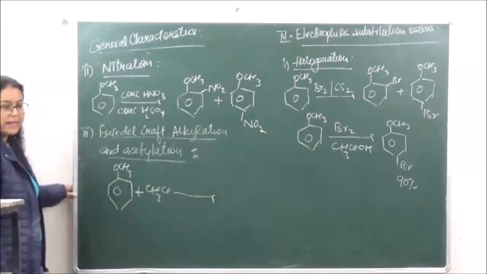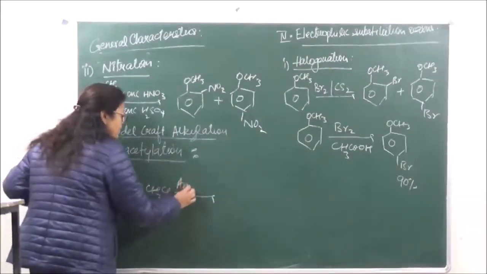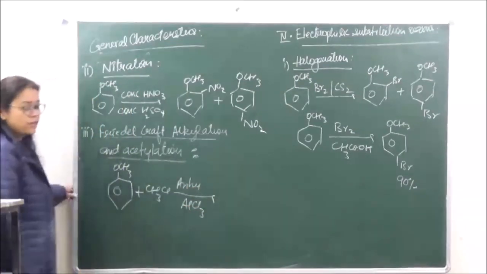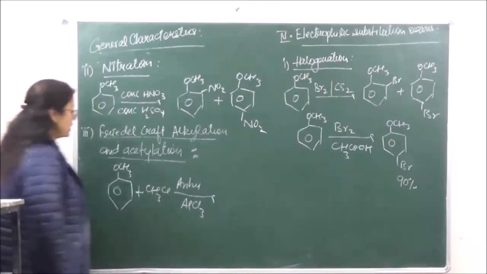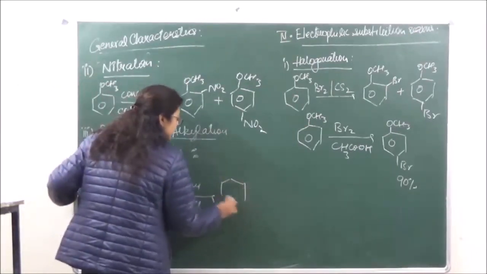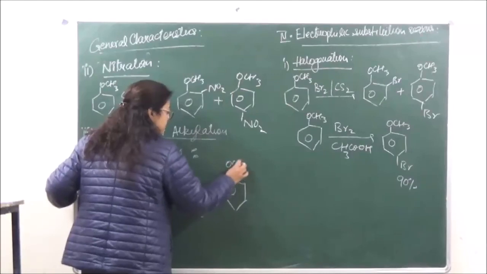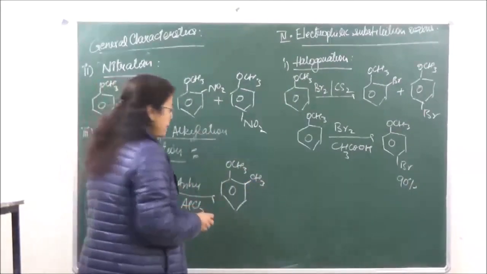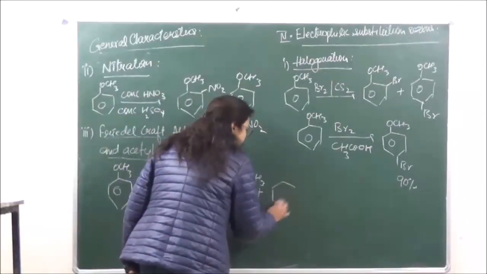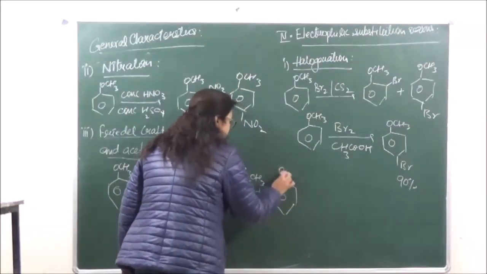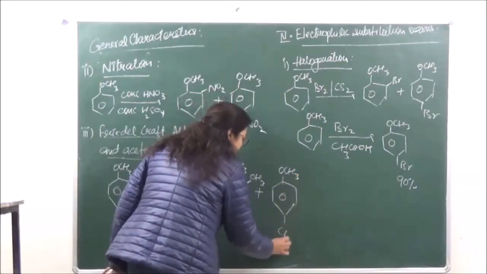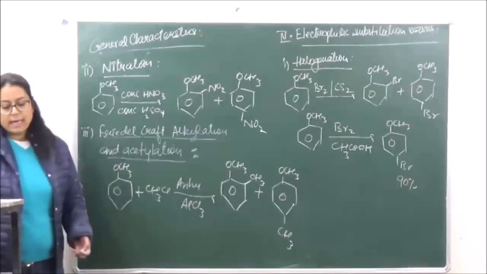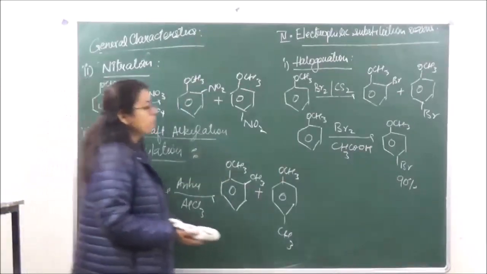The reaction will take place in presence of anhydrous AlCl3. So we are going to get 2-methoxytoluene and 4-methoxytoluene. This is 2-methoxytoluene and 4-methoxytoluene. Okay? And acetylation means introduction of an acetyl group.